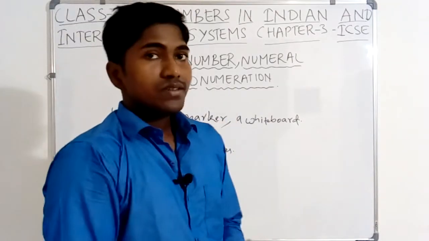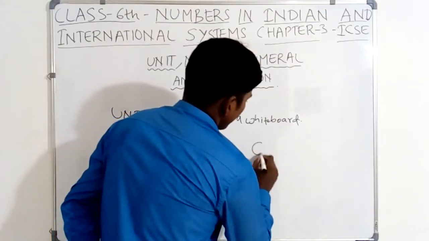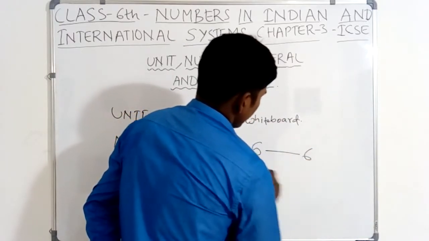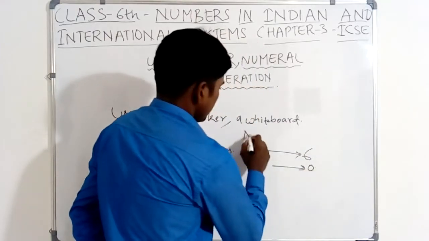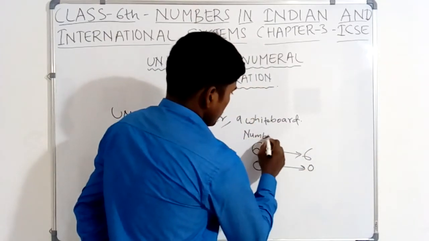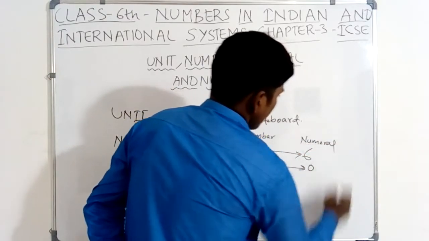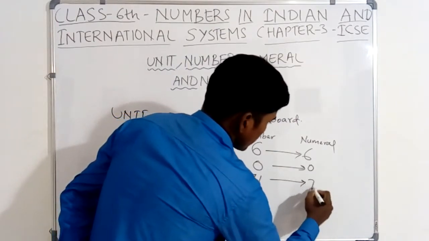And numeral. What is numeral? Numeral is the same as number. Suppose, numeral of 6 is 6. Numeral of 0 is 0. This is number, this is numeral. Numeral of 71 is 71.